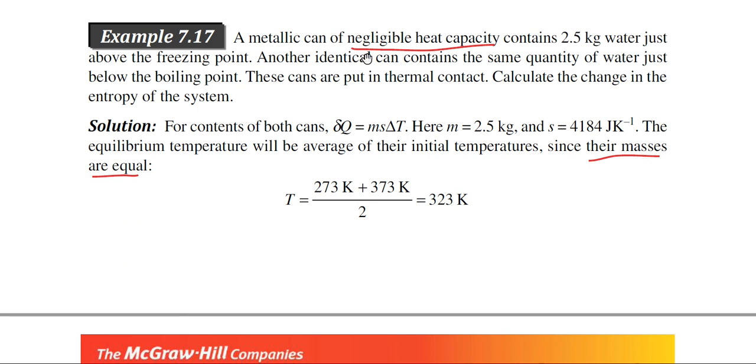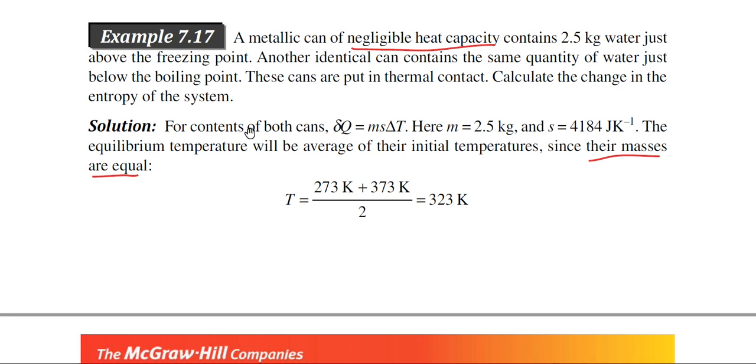A metallic can of negligible heat capacity contains 2.5 kg water just above the freezing point. So there is a metallic can whose heat capacity can be neglected, and it contains 2.5 kg of water just above the freezing point. Another identical can contains the same quantity of water just below the boiling point. These cans are put in thermal contact. Calculate the change in the entropy of the system.